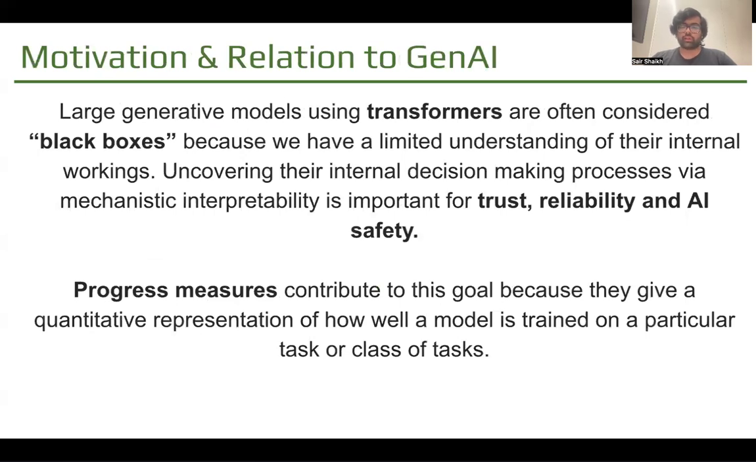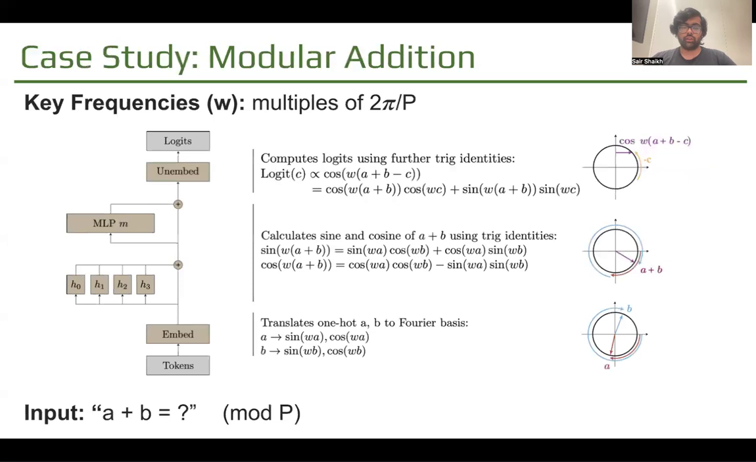The relation to our class and generative AI here is that large generative models use transformers, which are often considered massive black boxes with millions and billions of parameters. Since they have so many parameters, we have a very limited understanding of their internal workings. So uncovering how the internal workings of these transformers work, especially in these small cases, can explain how transformers actually use all the components they have, which is important for trust, reliability, and safety. And progress measures contribute to this goal.